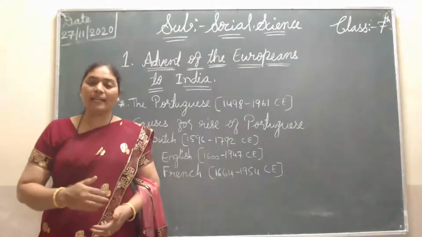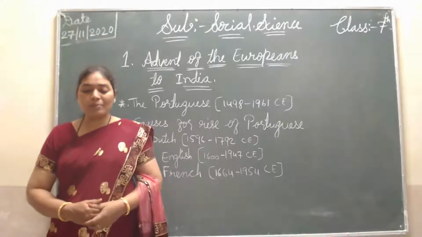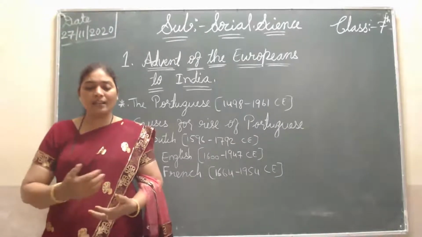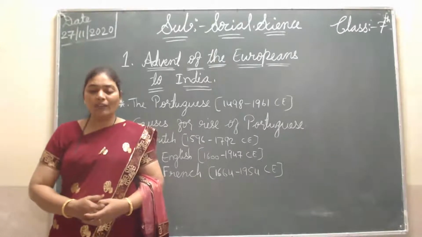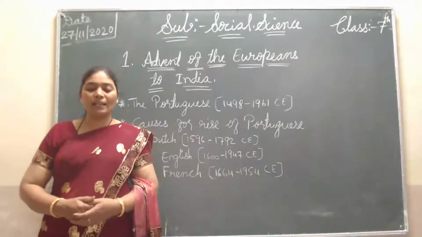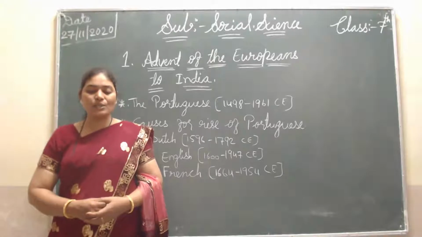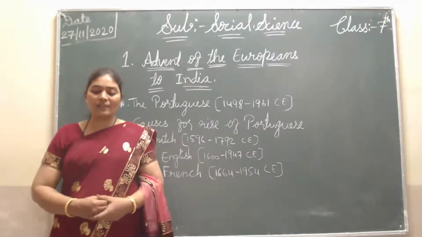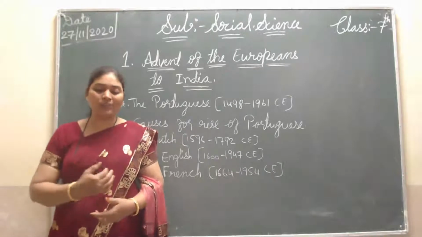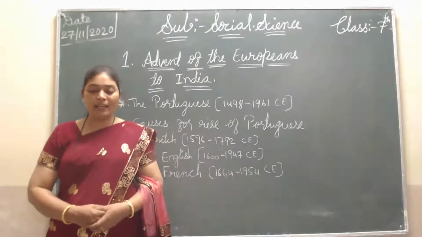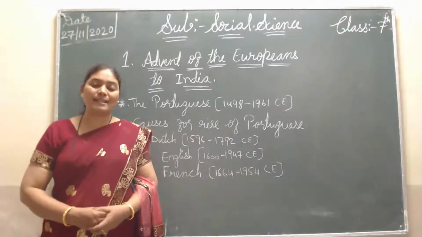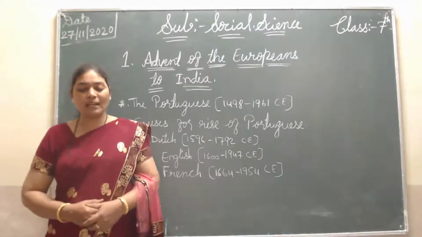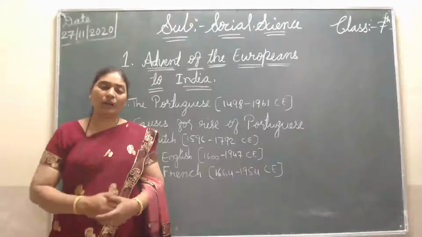British rule ended in 1947, but the Portuguese did not leave India. They were still in our India. For the liberation of Goa, the native Indians resorted to non-violent protest, but the protesters were subjected to inhuman treatment here. Then ultimately in 1961, the Indian Navy kicked away the Portuguese and liberated Goa in India.